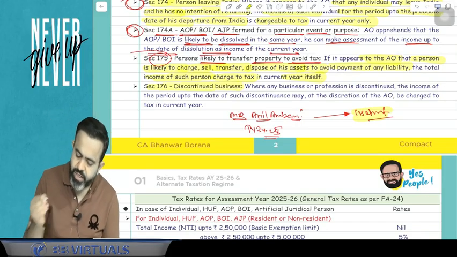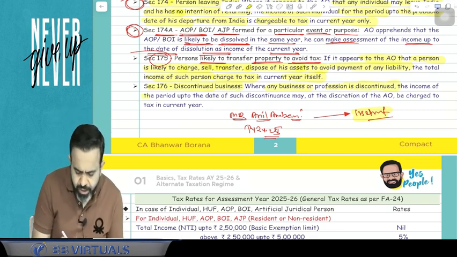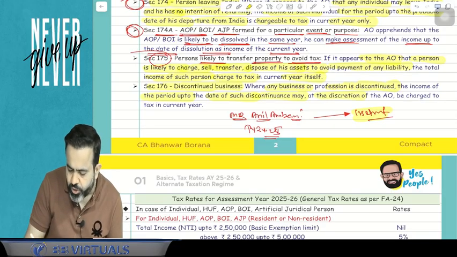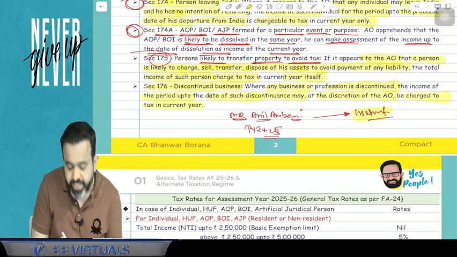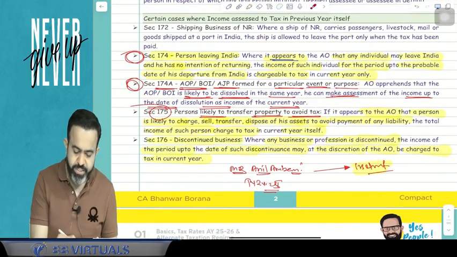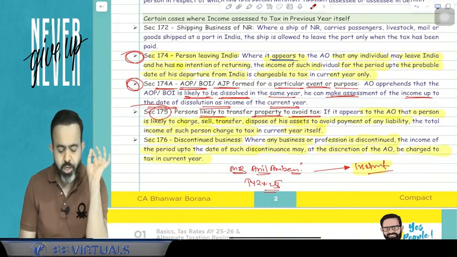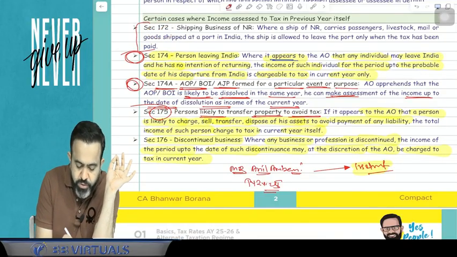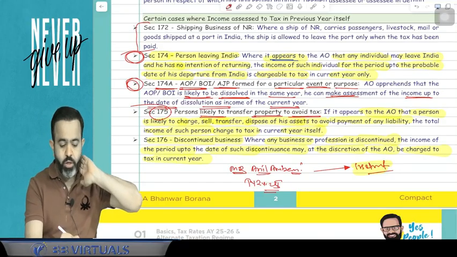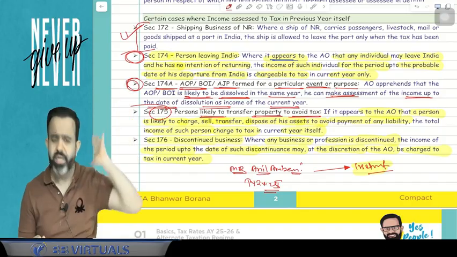AO can ask you to file the return in the previous year itself. So what this point says is that where any business or profession is discontinued, the income of the period up to the date of such discontinuance may, at the discretion of the AO, be charged to tax in the current year. So guys, we have discussed here 5 points, section 172, 174, 4A, 5 and 176. Now 172, this section was a mandatory section. Means a non-resident comes to India in the shipping business, he has to pay the tax. That is a mandatory section.